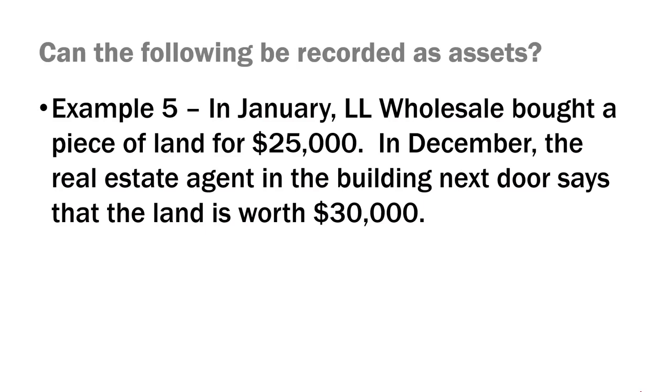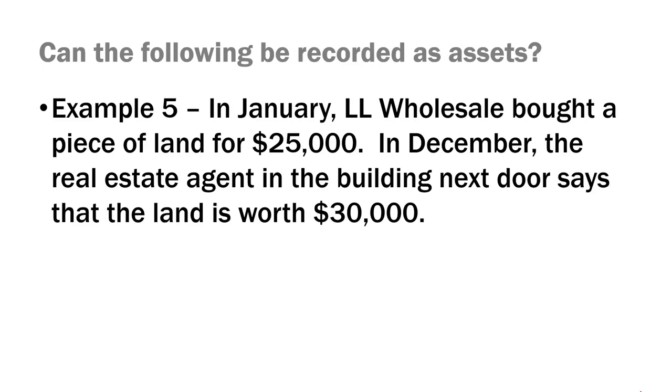So when LL Wholesale bought the piece of land for $25,000, it can record that on the balance sheet as an asset. The land was obtained in a past exchange or transaction, and it's expected to provide future economic benefit because it will be used by the company in its operations to generate future revenues. So yes, the land sits on the company's books as an asset at $25,000.